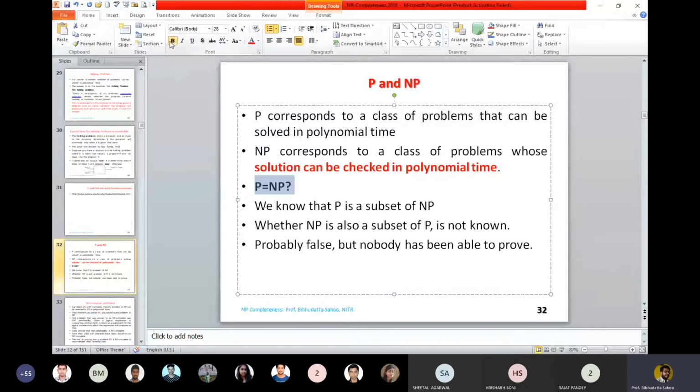So what is so great about that? If P equals NP, then the whole security system of the world can be cracked. I'll explain again: when we try to provide a security system, guessing a password is found to be NP complete. That means if you can generate any password in polynomial time, you are going to crack any security system in the world. So we know that P is a subset of NP, that I have explained in the last class. Whether NP is also a subset of P, that is not known. So this is the open problem in computer science and the most important problem in computer science.